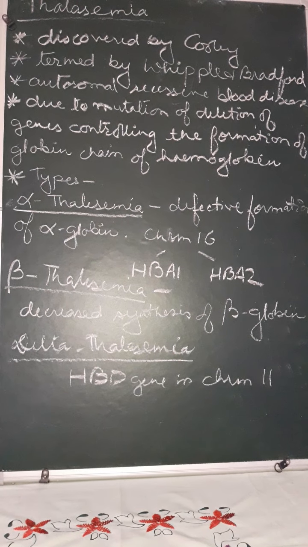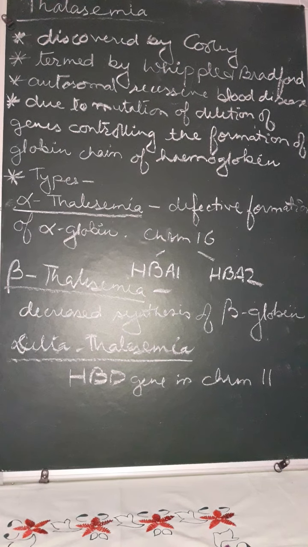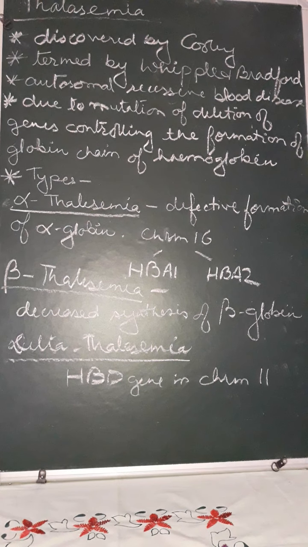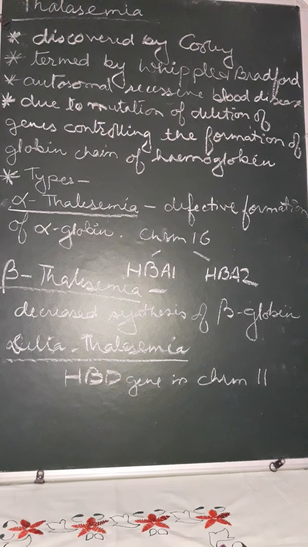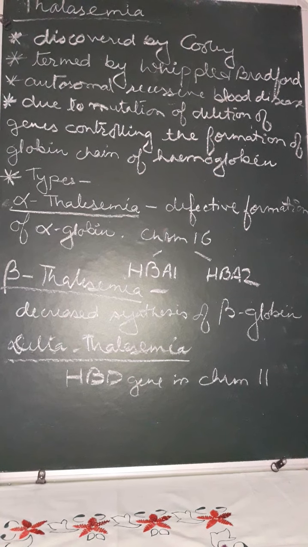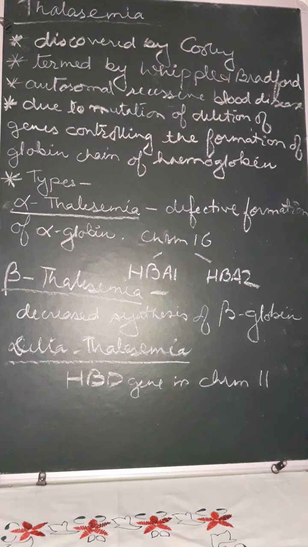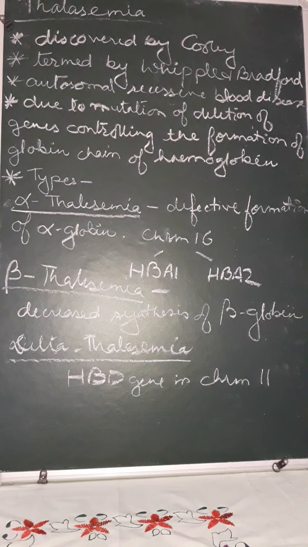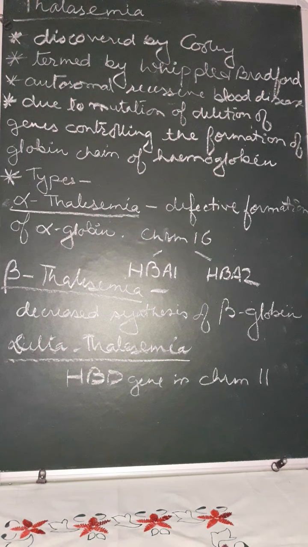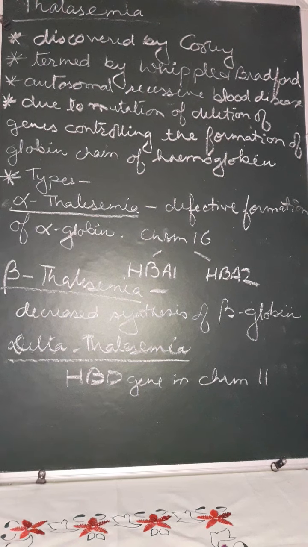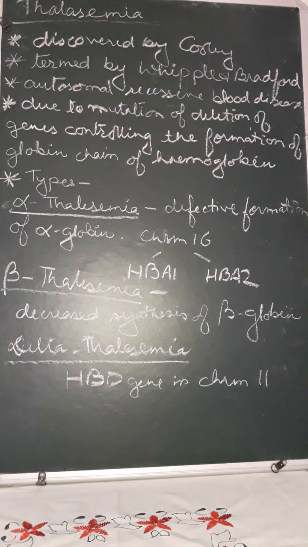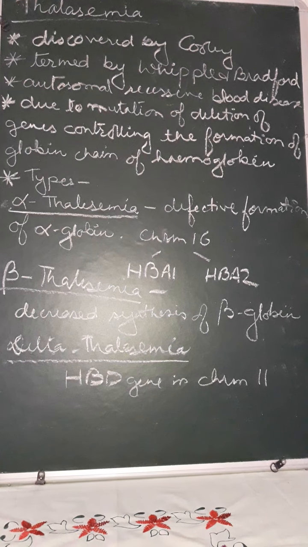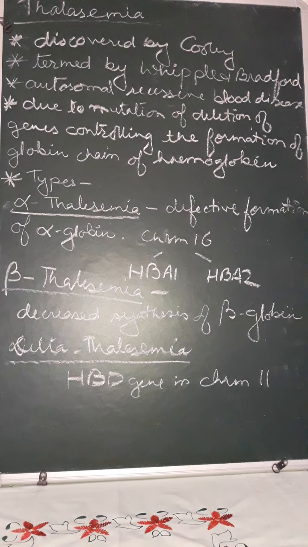This can be divided into three types: alpha thalassemia, beta thalassemia and delta thalassemia. Alpha thalassemia is caused by the defective formation of alpha globin. Here chromosome number 16 consists of two genes, HBA1 and HBA2, and simultaneously there are 4 alleles. If any one of the alleles is defective, the person is called a silent carrier.